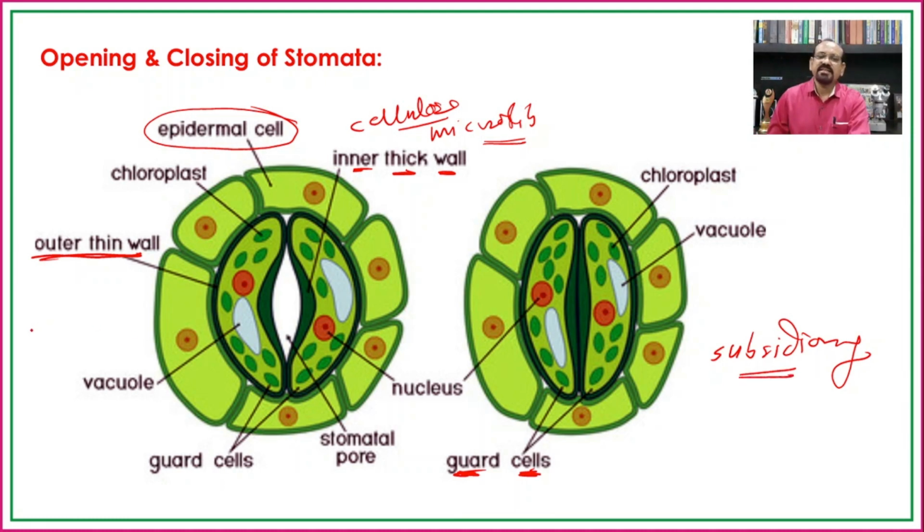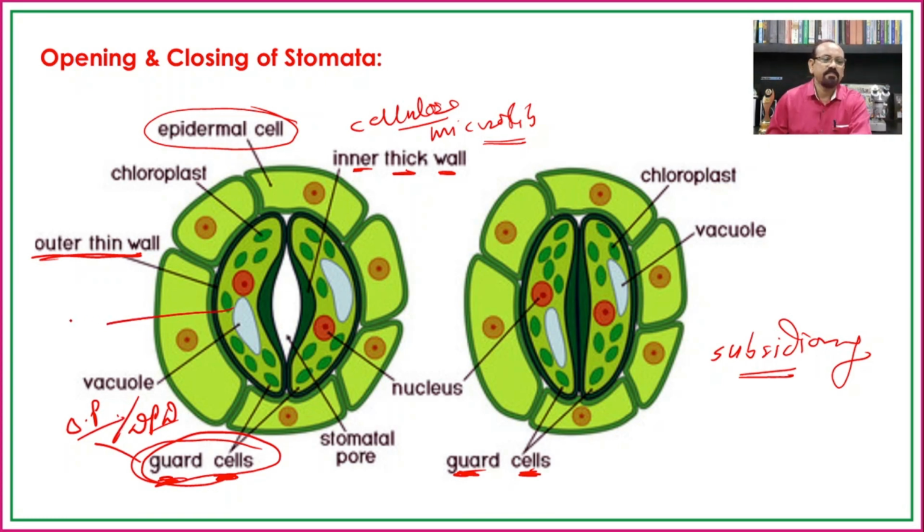If you see this structure of the stomata, these guard cells absorb water from surrounding cells, either the epidermal cells or the subsidiary cells, because of an increase in the osmotic pressure or DPD of the guard cells. When they absorb water from the surrounding cells, they become turgid.